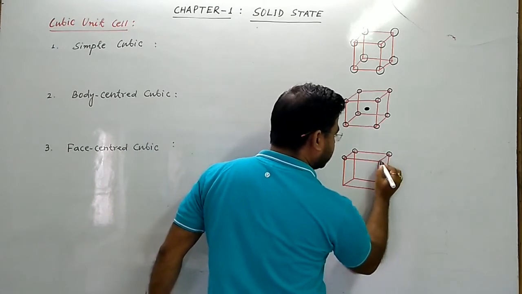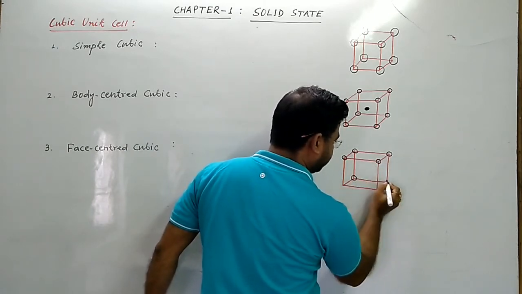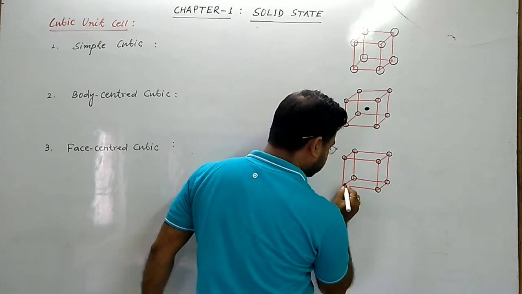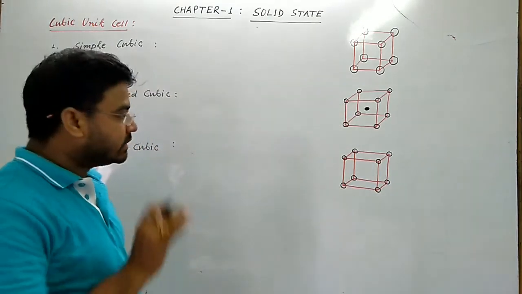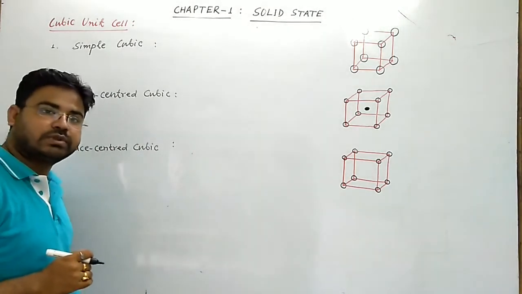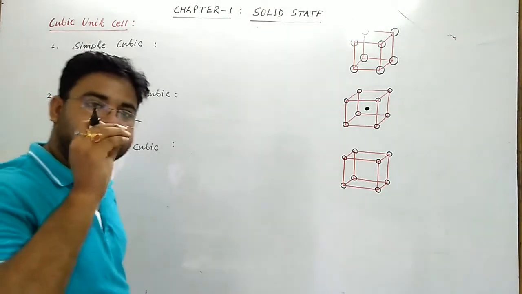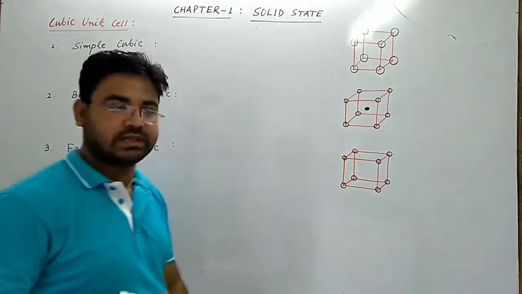So 8 corners contain 8 atoms. And 6 additional atoms are present at the center of each face.